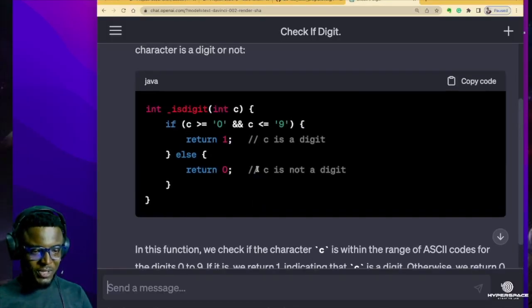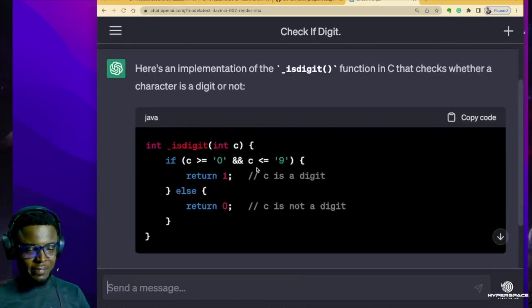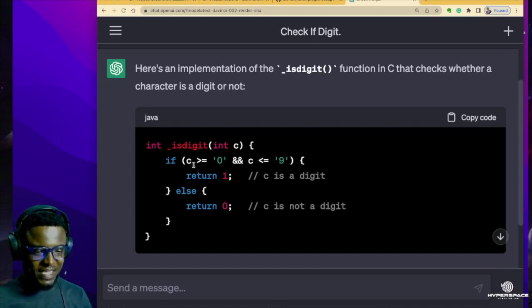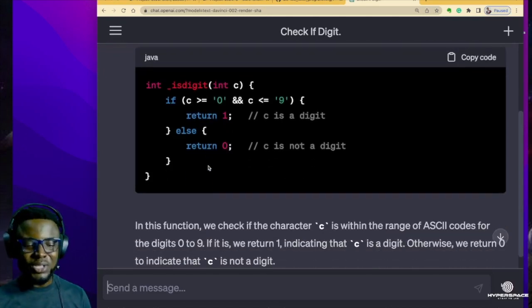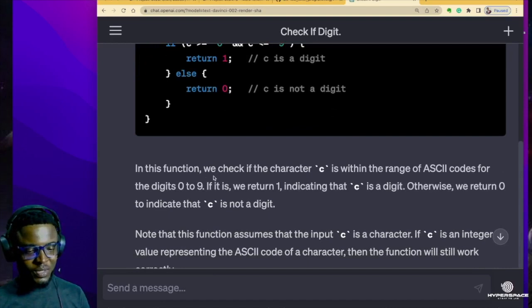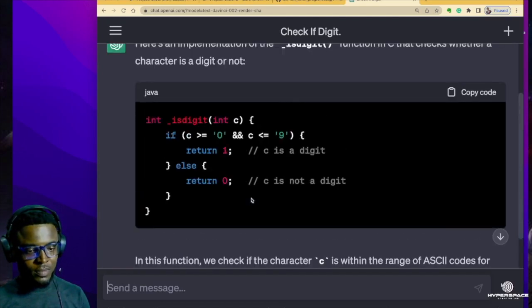Wonderful. Now look at this. ChatGPT follows these prompts that we have given to it and then begins writing out the code. It gives us our first code that we can use for our task. So you see we have a starter. We don't have to struggle to get it from scratch. And the good thing about ChatGPT is that it explains your code for you. So it says that in this function, we check if the character c is within the range of the ASCII codes for the digits 0 to 9, and a lot more explanation.